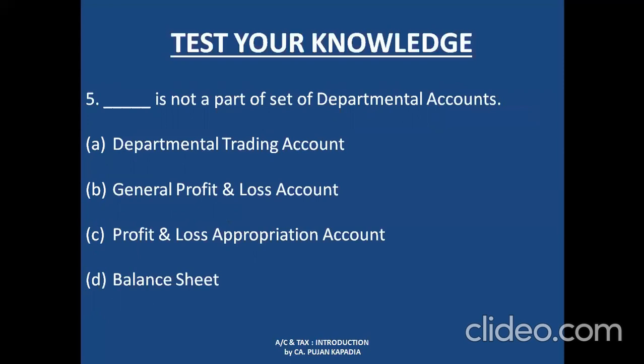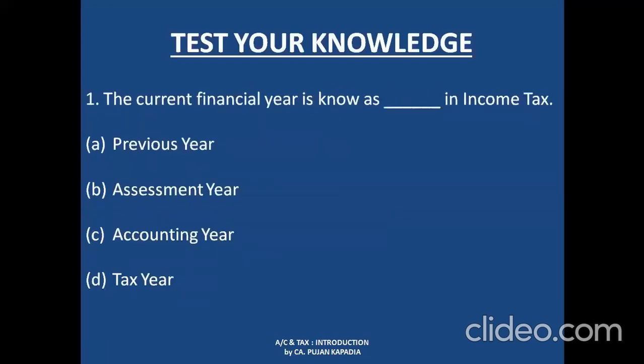I hope you are ready with your answers. So we shall start now with the first question. The first question was, the current financial year is known as dash in the income tax. The correct answer is option A, previous year. Because we have learned the current financial year is known as previous year.